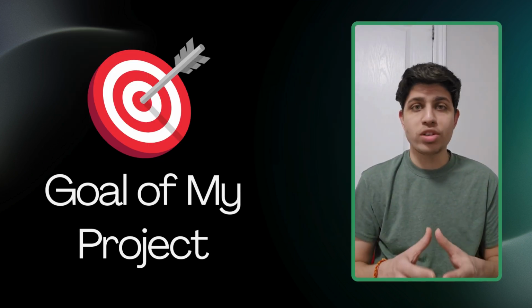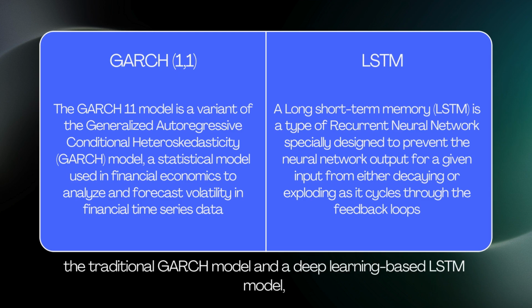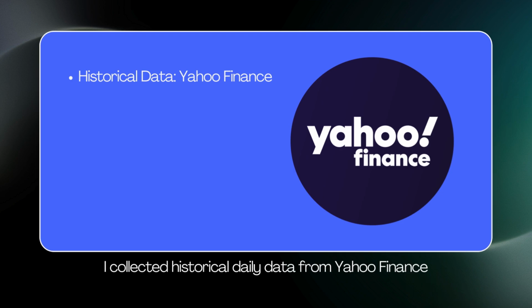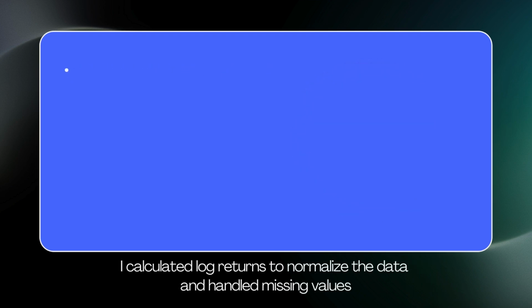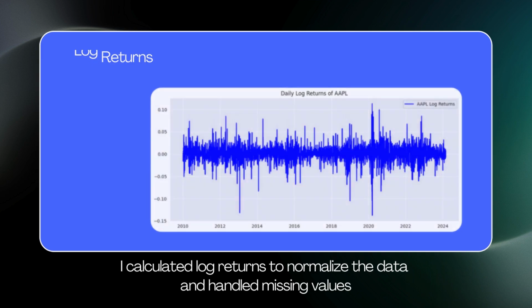The goal of my project was to compare the performance of two very different models, the traditional GARCH model and a deep learning based LSTM model, and then build a hybrid model that combines the strengths of both. I collected the historical data from Yahoo Finance. I calculated log returns to normalize the data and handled the missing values.